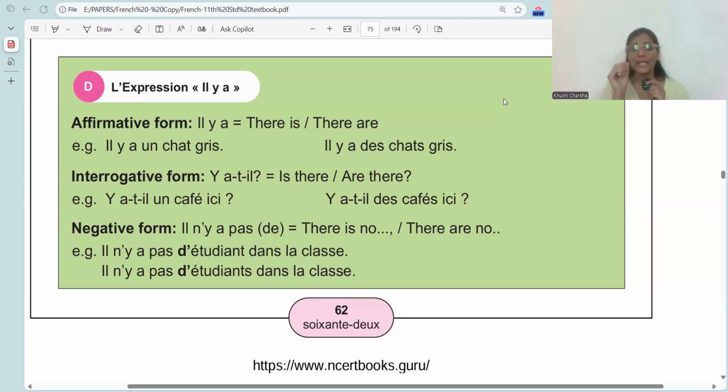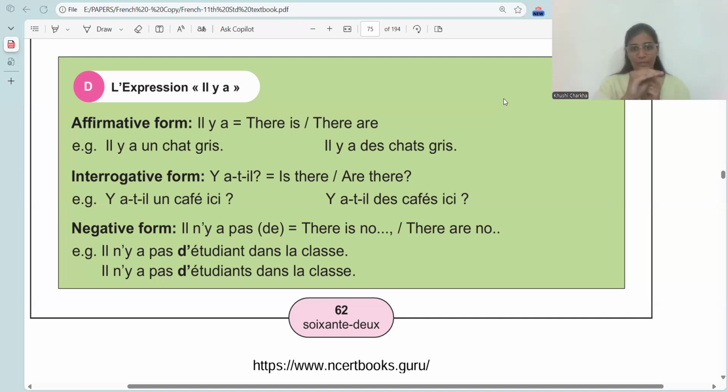What is the phrase? Il y a. 3 words. Il, y, and a. These are 3 different words. Okay. Il y a. Now, the meaning is there is or there are. For both singular as well as plural, we use il y a only. The meaning is there is or there are.